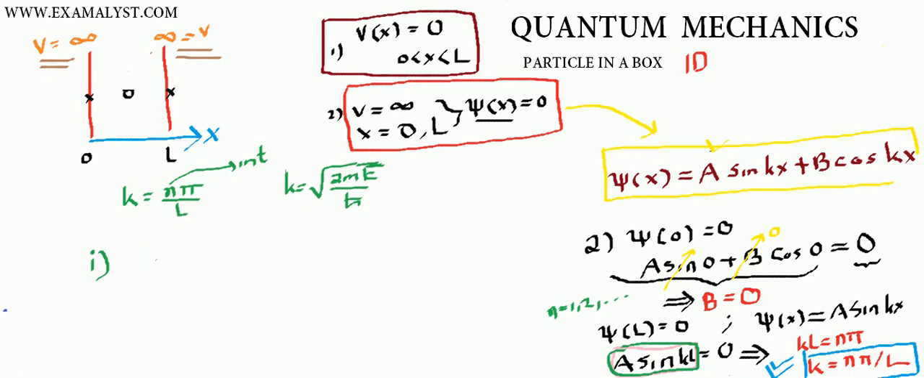So k equals n pi by l itself says that I can have root over 2mE by h cross equals n pi by l. Now square both sides. Upon squaring both sides, you will get E, which is the energy of the electron, equals n square